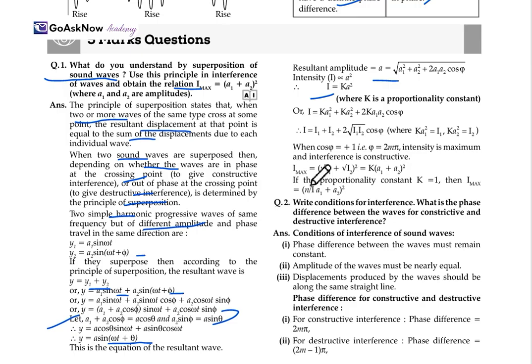So I maximum is equal to (square root of I1 plus square root of I2) whole squared, that is k(a1 plus a2) squared. If the proportionality constant k is equal to 1, then I max will be equal to a1 squared plus a2 squared. So this is the equation for, firstly, the principle of superposition of sound wave, then the principle of interference of wave, with the relation I max equals (a1 plus a2) whole squared.